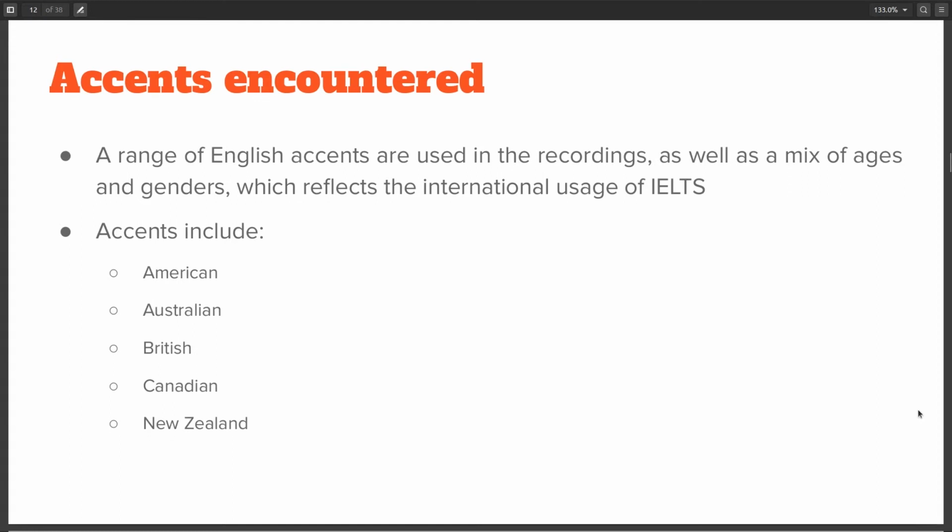The unique thing about the IELTS listening exam is that you will get to face multiple different accents. For example, American accent, Australian accent, British accent, Canadian accent, and New Zealand accent. However, only the neutral-sounding versions of these different accents will be used. So, for example, for the Canadian accent, you might only hear the version used in Toronto or Vancouver.